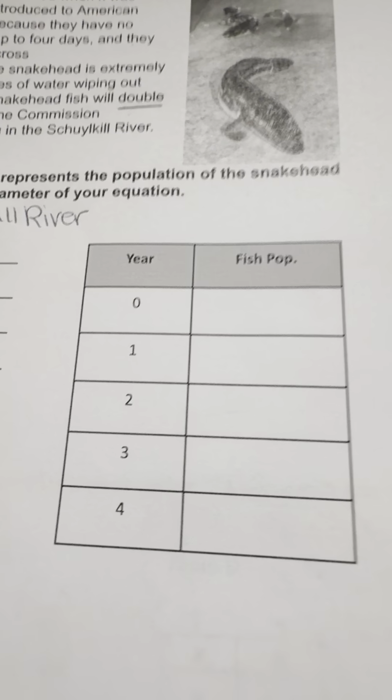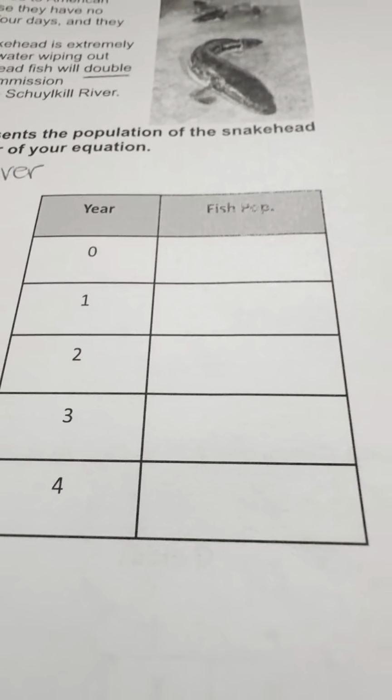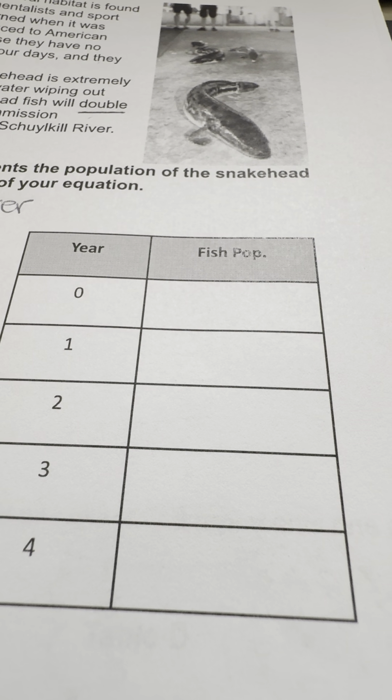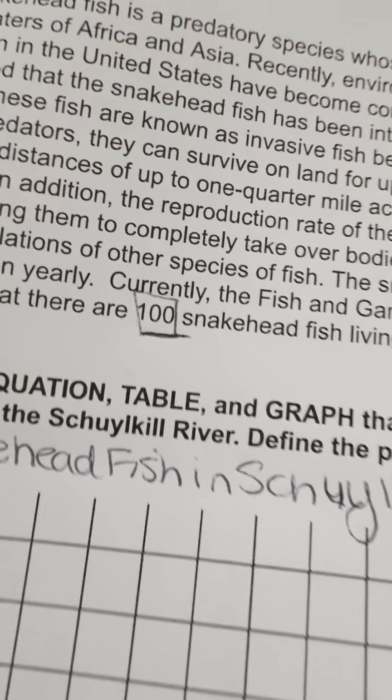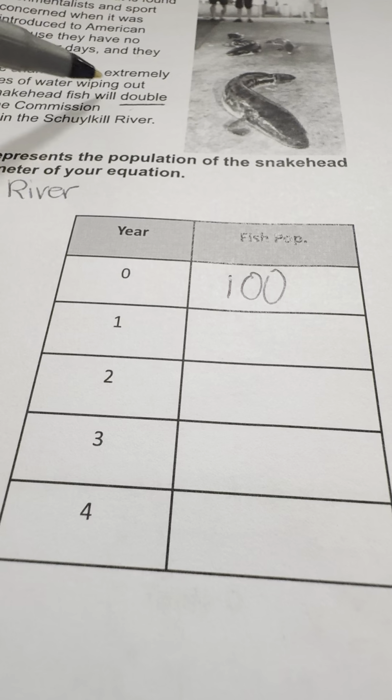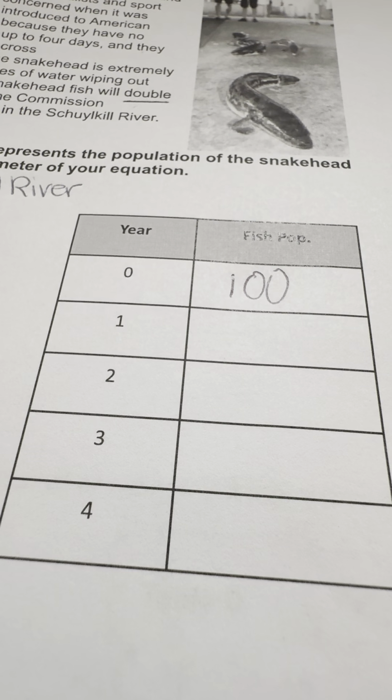And we're gonna start off with what's gonna happen. So in year 1, we'll start there. What happens with year 1 is we're starting off with what the population is, which you're told in here. Again, very last sentence, there were 100 snakefish. So we're gonna start off with a population of 100. And then the other piece that you see up here says it is doubling yearly.